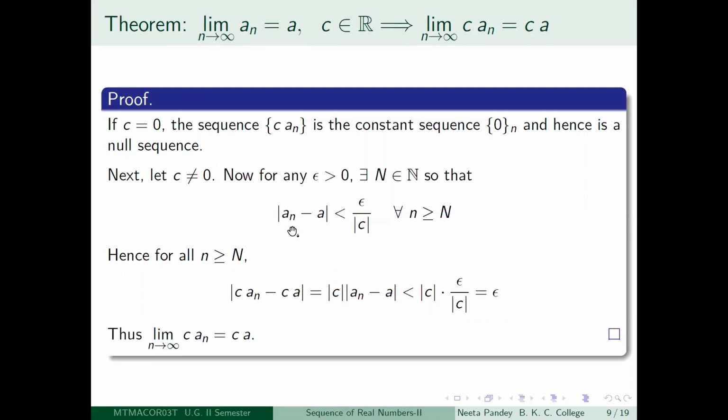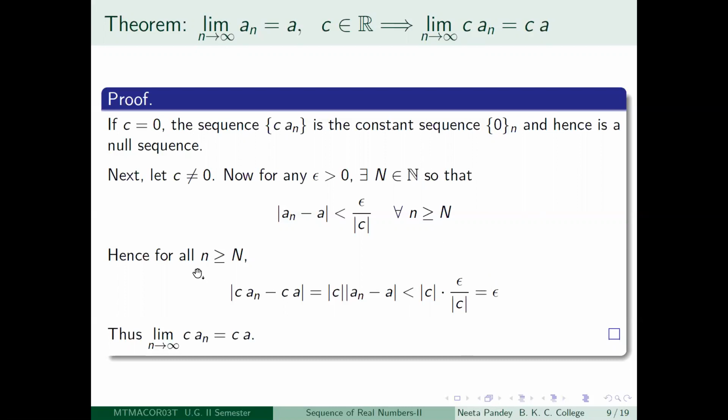Just multiply by mod c. What does this inequality change to? If you multiply by mod c here, you get mod c into mod a_n minus a, but that is just equal to modulus of c a_n minus c a, and that is less than mod c into epsilon divided by mod c. So mod c cancels out, and you are left with epsilon.